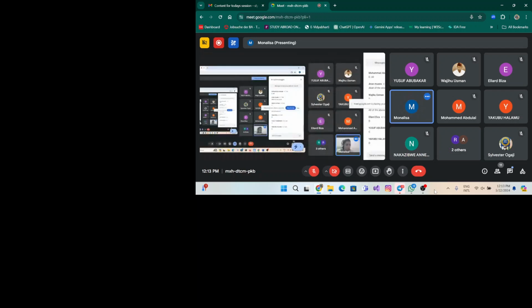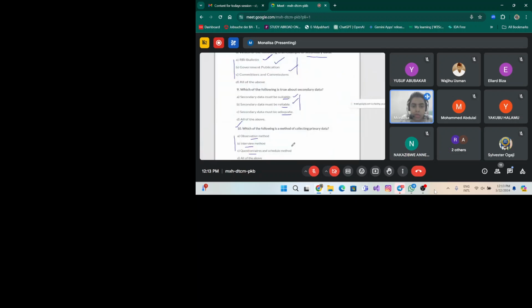Okay, D. Okay, C. Here in question number 10, the correct answer is all the above, that is option number D. Why? Because primary data is the first hand data. We have to go on our own to the spot and collect the data. The data should be original, so that should be primary data.